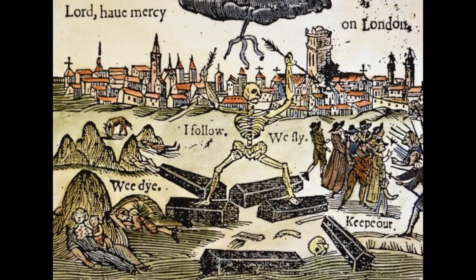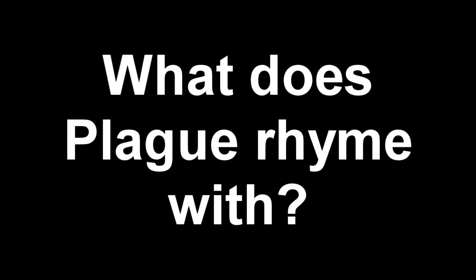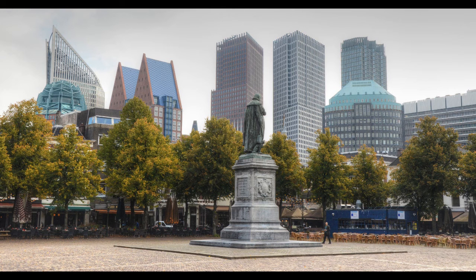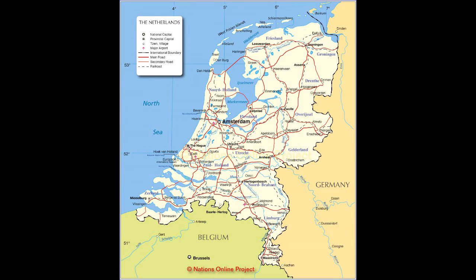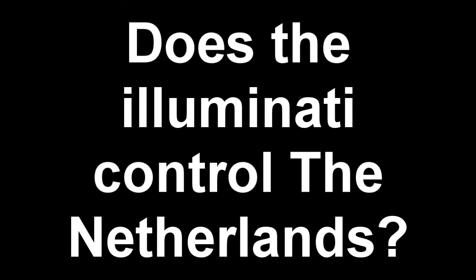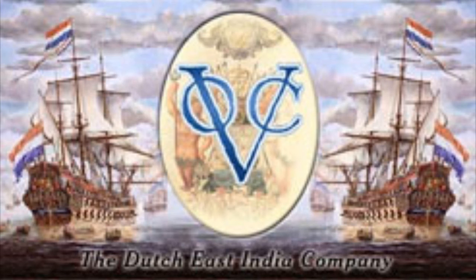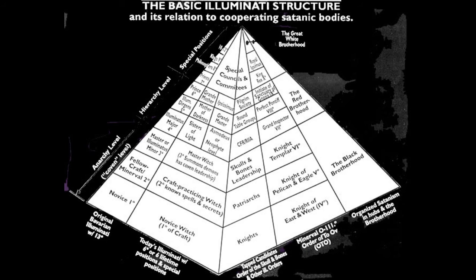Newton developed his theories on calculus during the Great Plague of London. And what does plague rhyme with? That's right, The Hague. The Hague is the city of governing for the Netherlands. Does the Illuminati control the Netherlands? The Netherlands are known for establishing the Dutch East India Company, which had almost complete control over the world. Just like the Illuminati. The company was formed in 1602 and dissolved in 1800.